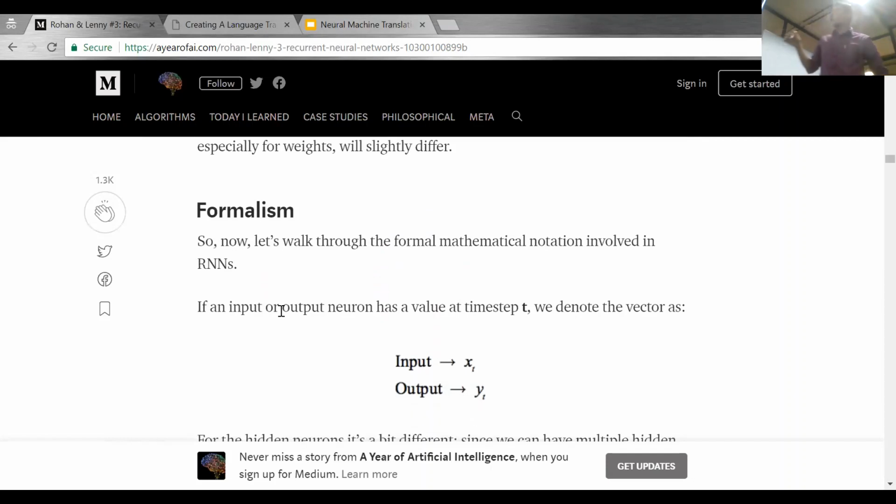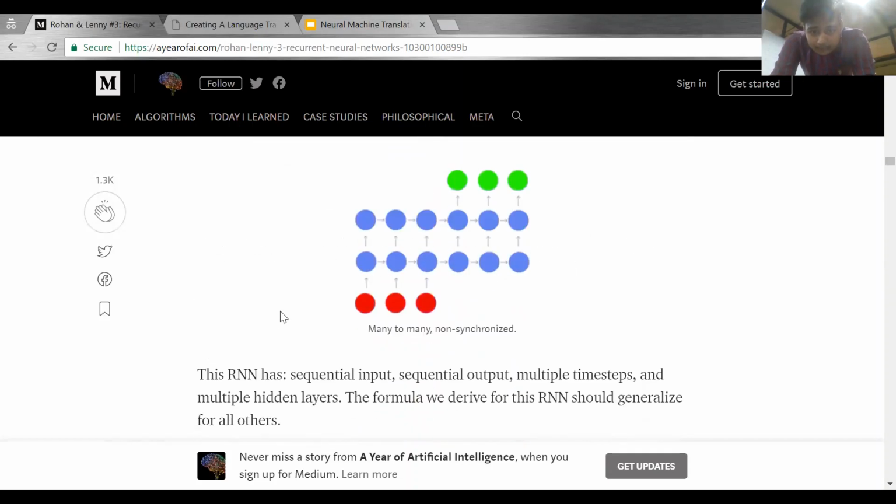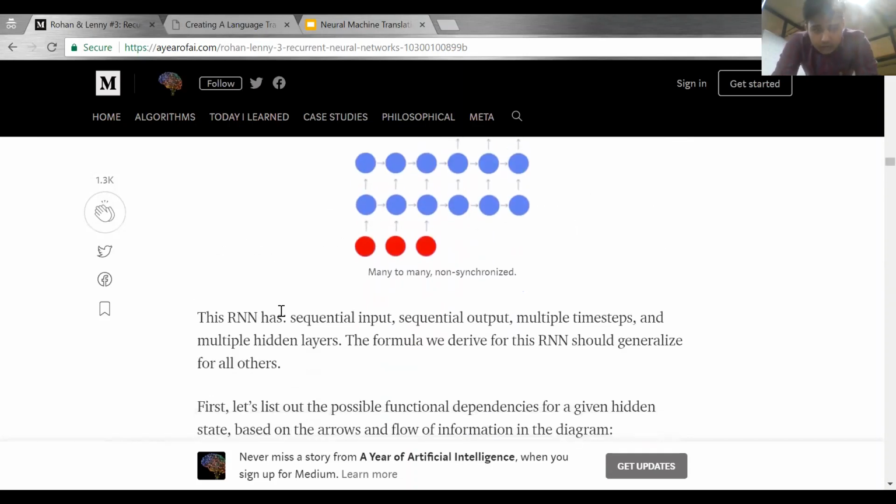Now I'm going to walk you through the formal mathematical notation involved in RNNs. We'll consider that architecture because it has everything in it, and whatever calculation we attain will probably be applicable to all the other architectures. So this is the architecture we are going to use.